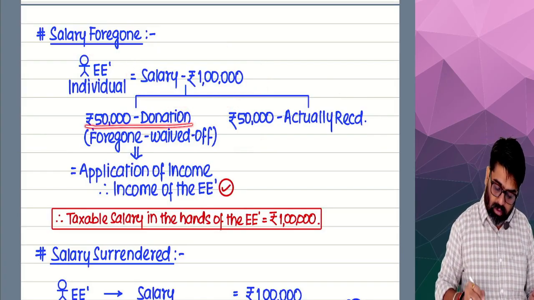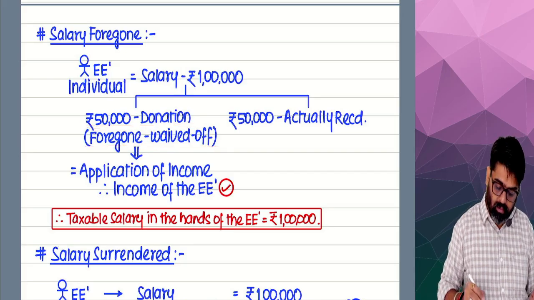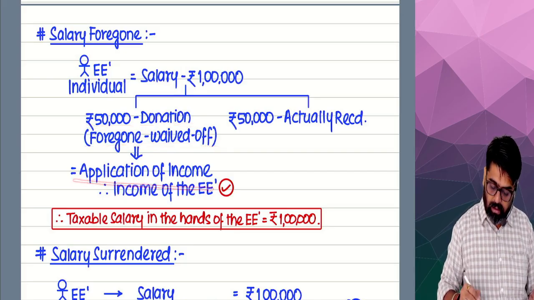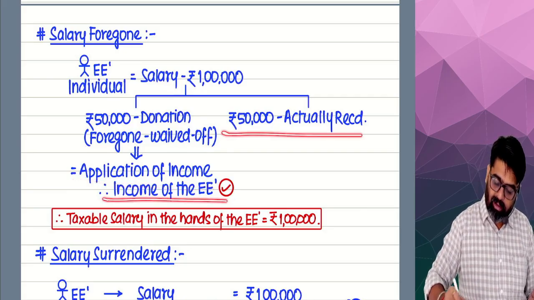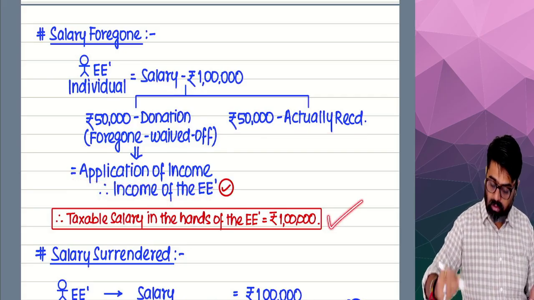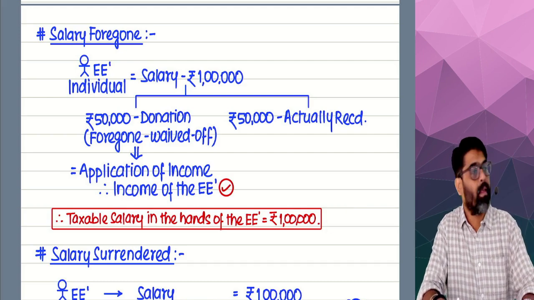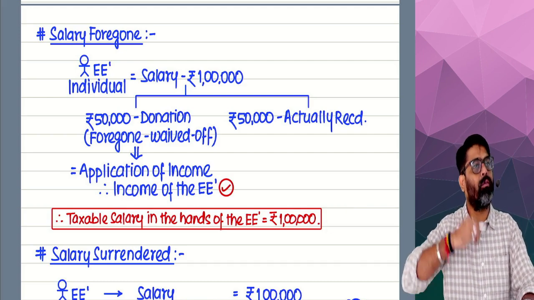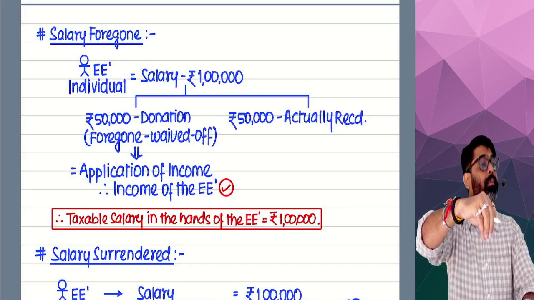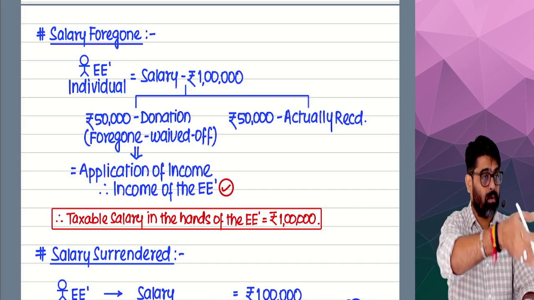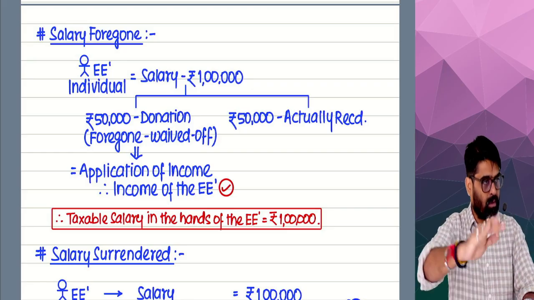So this 50,000 donation foregone or waived off, application of income, therefore income of the employee. How much will be the taxable salary? 1 lakh. So first I will have to show the entire 1 lakh as taxable salary, and then out of that 1 lakh, 50,000 was donated, no?